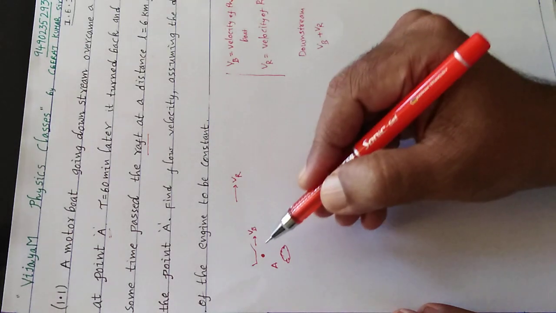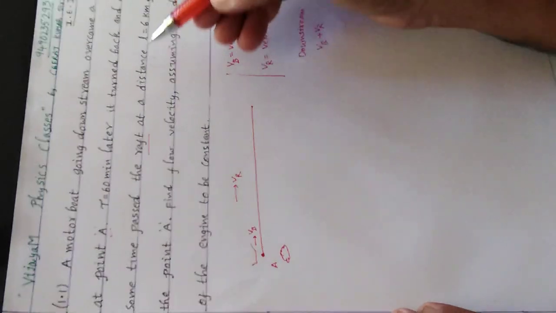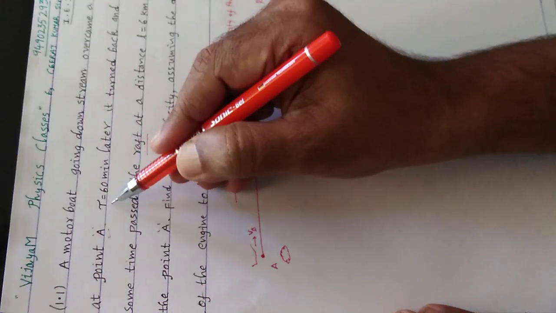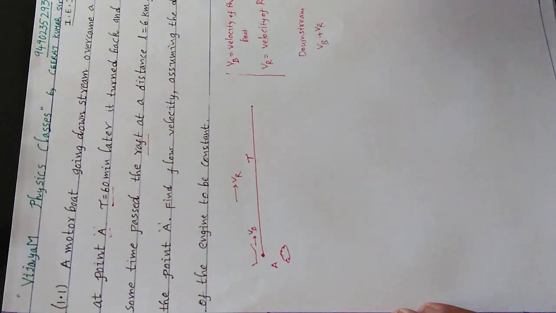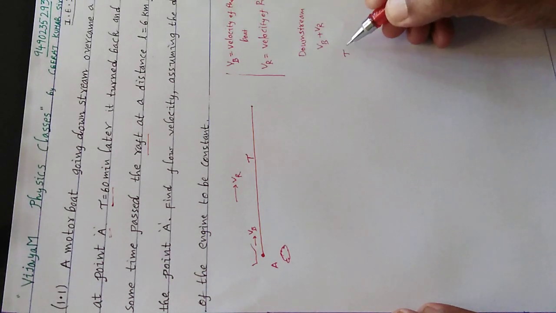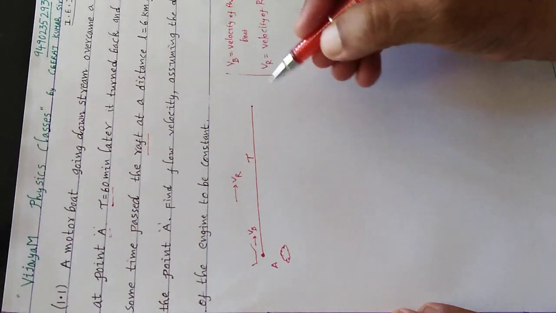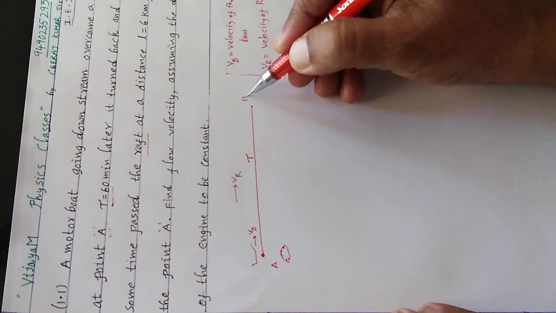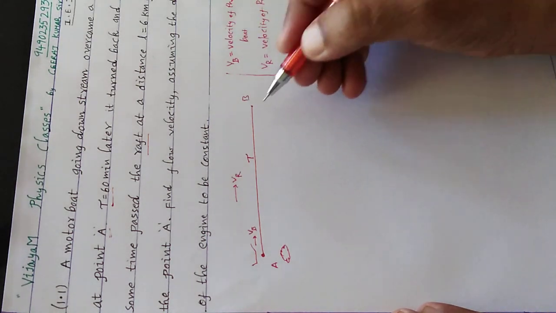After traveling for, let us say, 60 minutes, as they have given, let us say this is the time t. So the time t is 60 minutes, or nothing but 1 hour. After 1 hour what happened? It reached the point B. He did not mention point B, but let us assume that it is a point B.